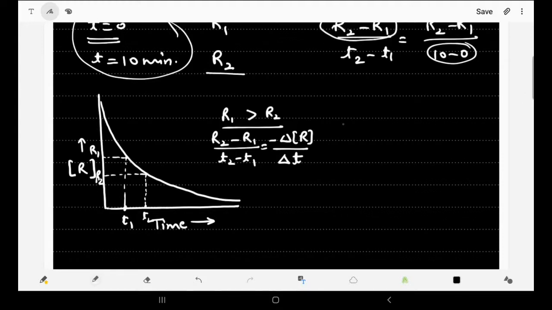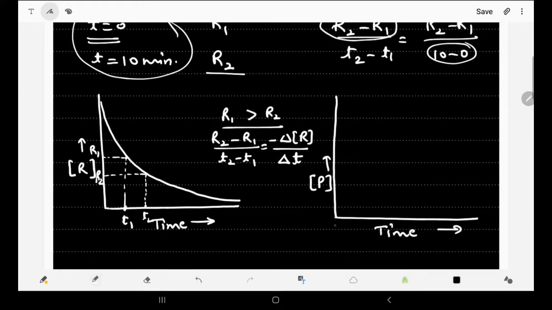Now what about in terms of products? Say if we are taking this curve, along this axis we are taking time, along this axis we are taking concentration of products. Then when time t is 0, the concentration of product is also 0. As time t increases, the concentration of product also increases. So that kind of curve we will be getting.